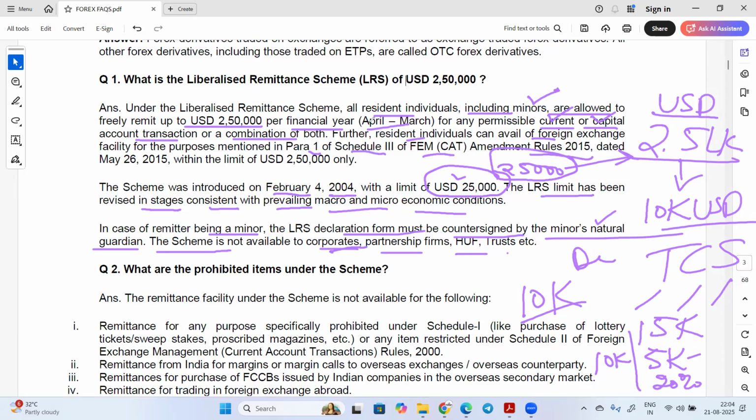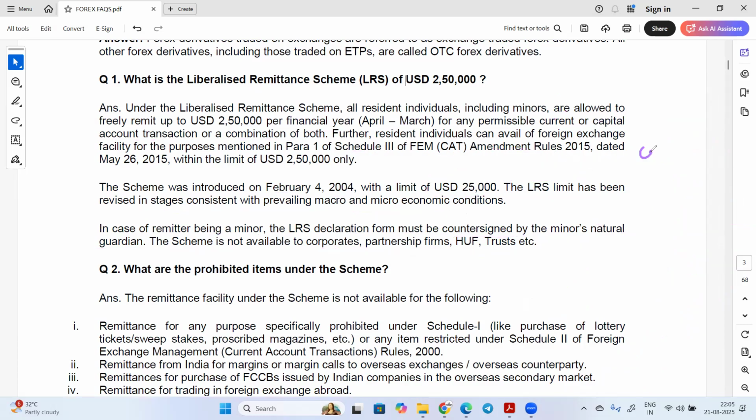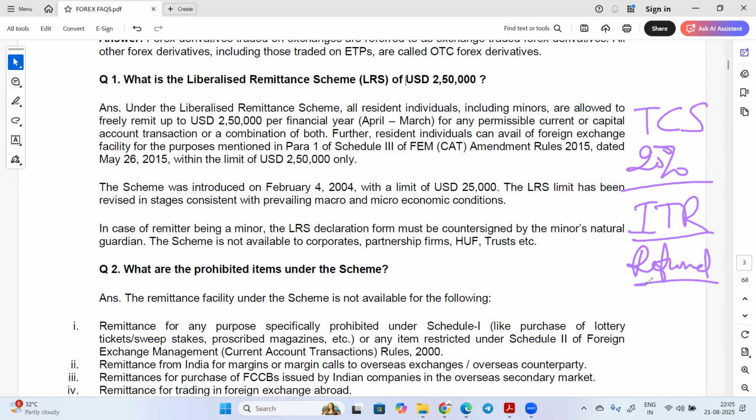This thing also you have to remember. So 20% tax will be applicable. That is TCS. And it's not a tax, it is tax collection at source. When a person files the ITR, in that ITR this 20% tax collection, whatever has happened, will be refunded, if he is not falling in the criteria of tax. And a flat 20% tax is applicable.